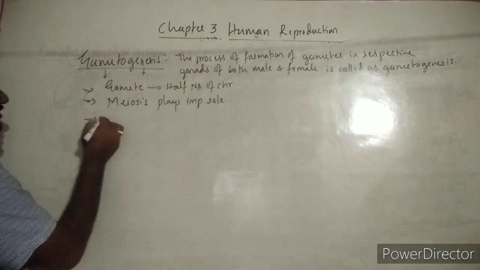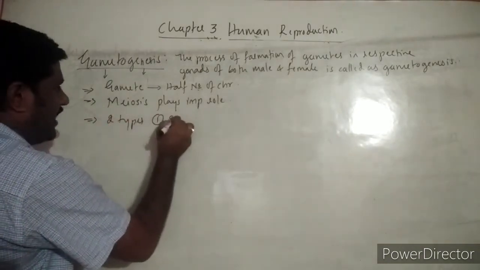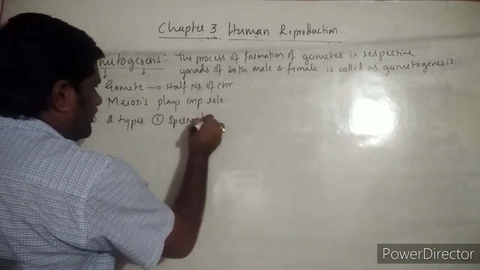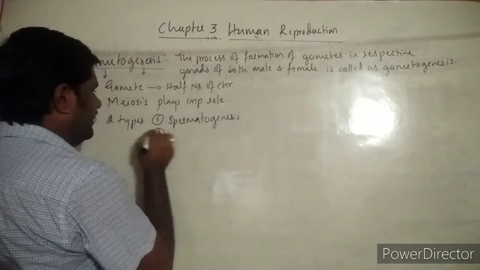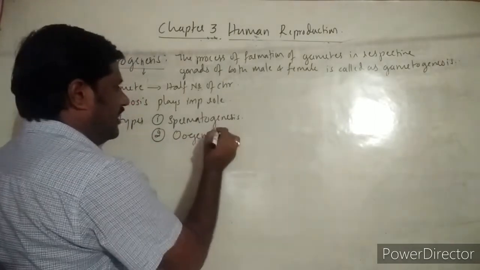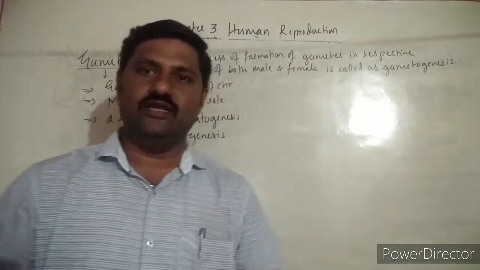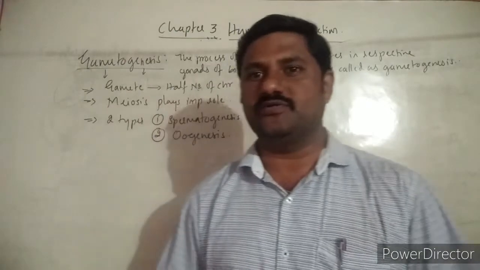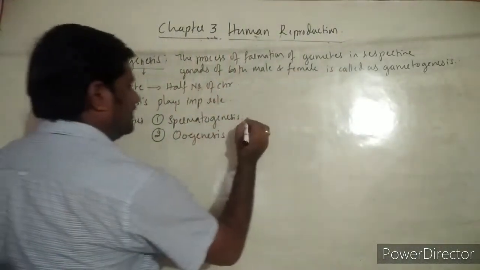This gametogenesis is of two types. One is spermatogenesis and the second one is oogenesis. These are the two types of gametogenesis that we come across over here. First one is spermatogenesis and second one is oogenesis. So what do you mean by spermatogenesis?